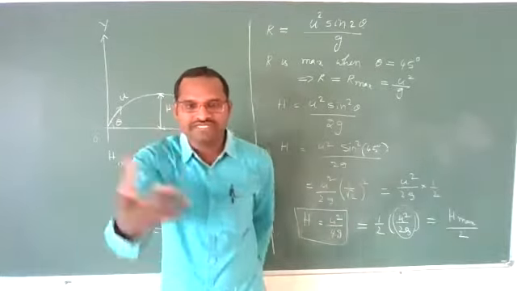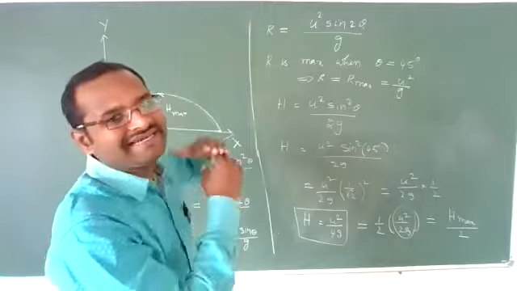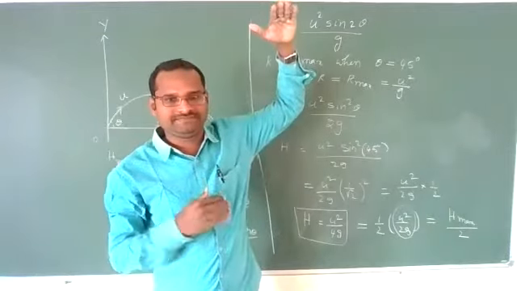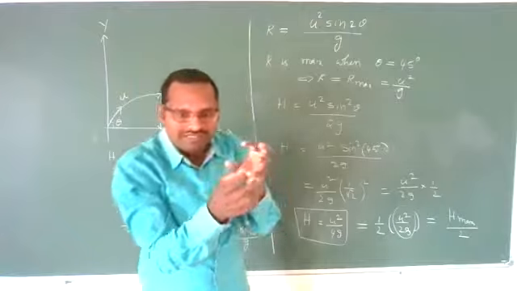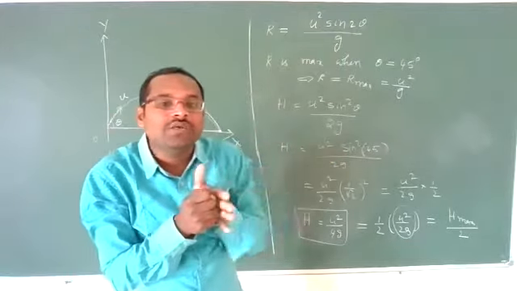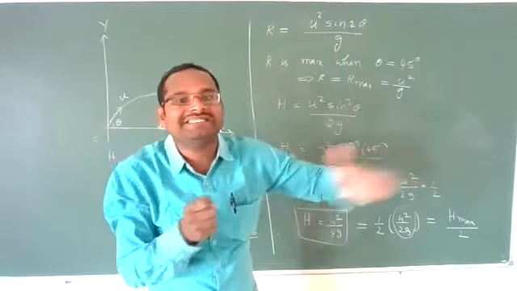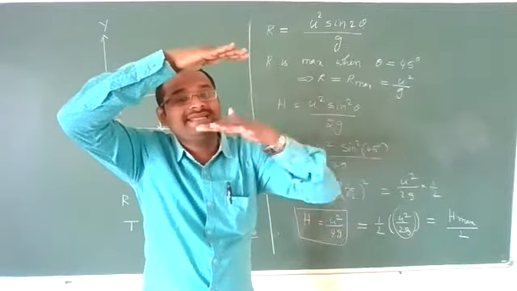Means what I am telling you is, see, a projectile is projected at an angle theta. It can reach a maximum height, H maximum, let us imagine. Now, the same projectile is projected such that it has to reach the horizontal range maximum. Then at that time, how much height will it reach?